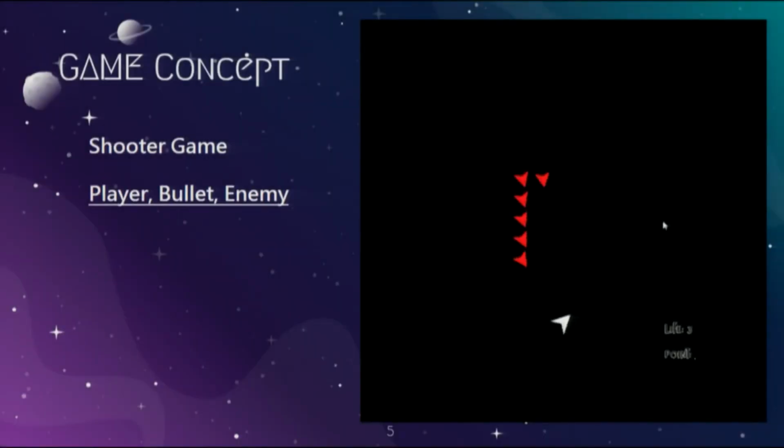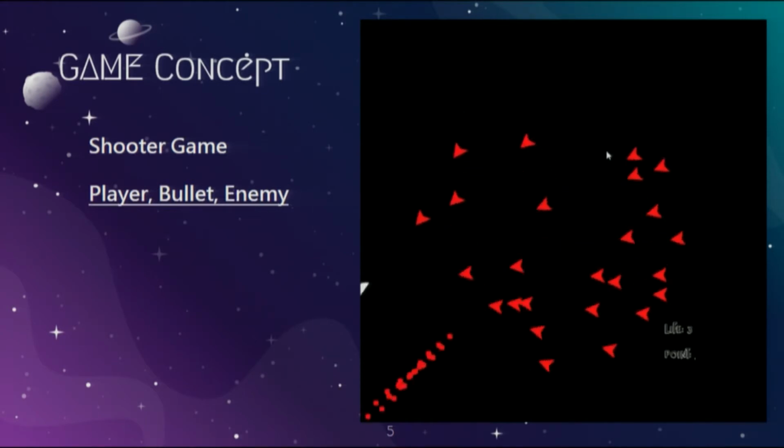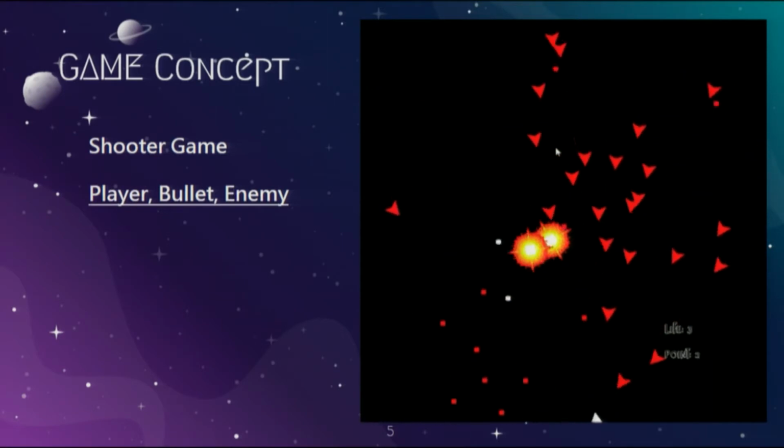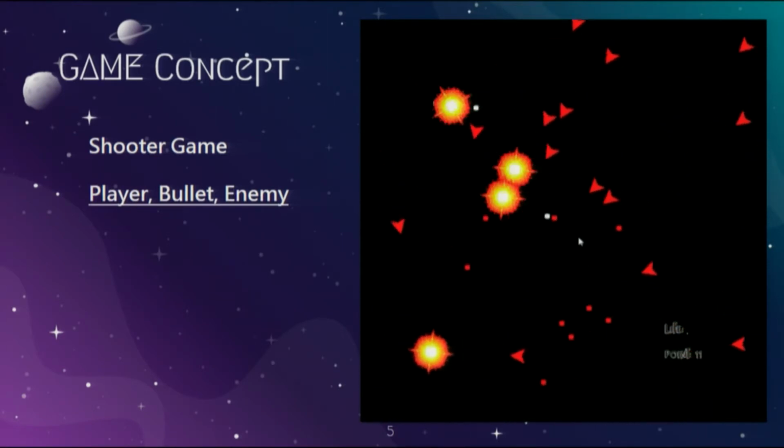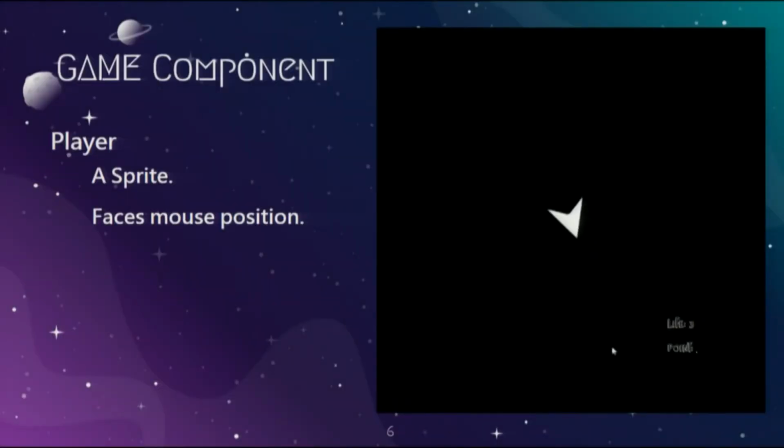So my game is basically a shooting game. You can see here's the player and enemies being spawned. After they are all ready, the enemies will start moving and shooting bullets at the player, and the player and the enemies will shoot bullets at each other. So let me introduce the components of the game.